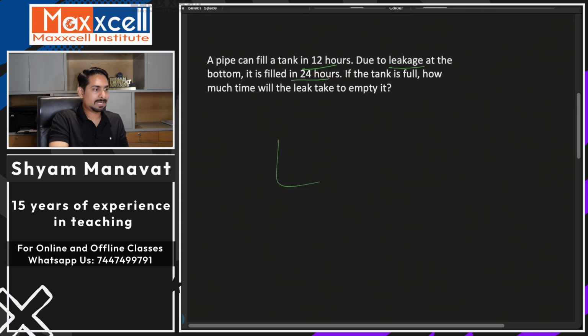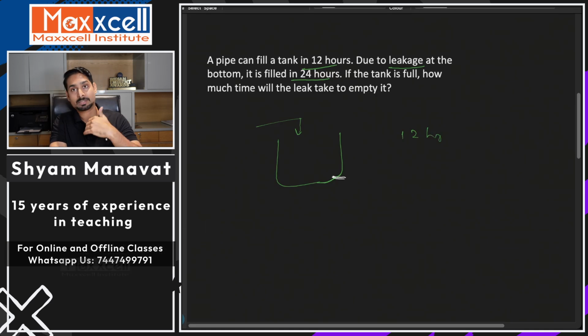So there is a tank and a tap is able to fill this tank in 12 hours, but there is a leakage at the bottom, because of which it's going to take more time. Now, who is doing the negative work, the pipe or the leakage? Of course, leakage. So leakage is removing the water, so leakage is doing negative work.